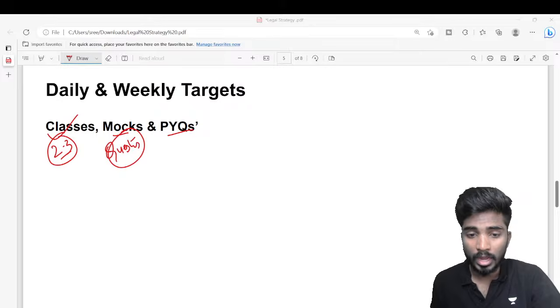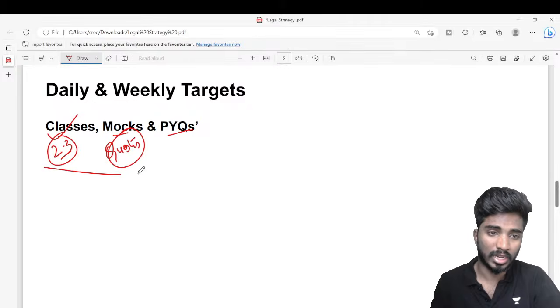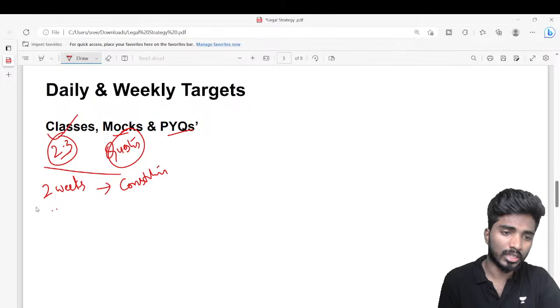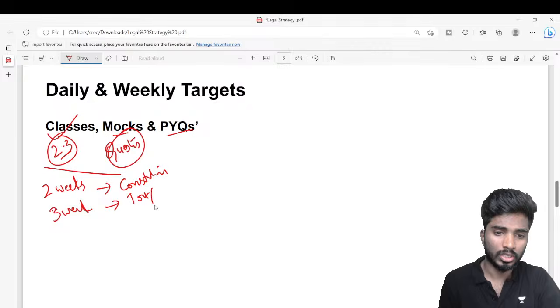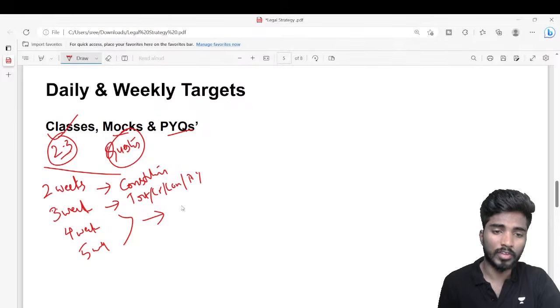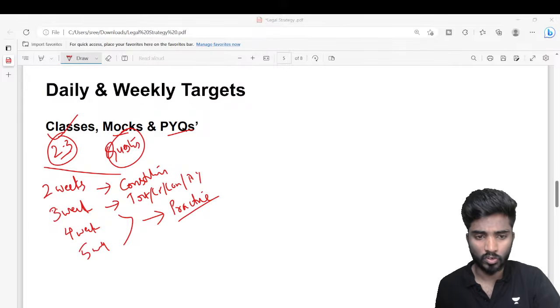So my plan for the next 4 weeks is something like this, right? So in the next 2 weeks, next 2 vaaraల్లో we are going to complete the constitution part, and in the week 3 we will be completing other laws like torts, criminal law, contract, family law, IPR and all, right? So in week 4 and 5, right, we have 5 weeks around. In week 4 and 5 we will be focusing more on practice.